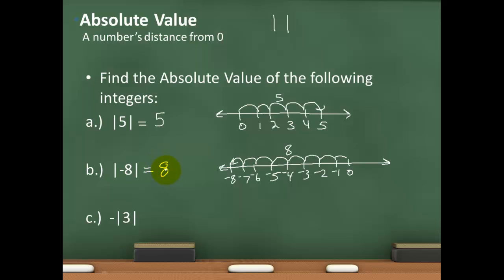Now, what a lot of people try to memorize is that, oh, when I see the absolute value sign, then all I do is keep the number. So absolute value of 5 is 5. Absolute value of negative 8, oh, I don't worry about that negative, it's going to be 8. But you got to be careful here. Notice in this example that I have a negative on the outside of the absolute value. Well, the absolute value of 3 is 3 since it's 3 units from 0, but if I want to do the opposite of that, then I have to have a negative 3 instead of a positive 3. And that is how we find the absolute value, and this concludes our video.